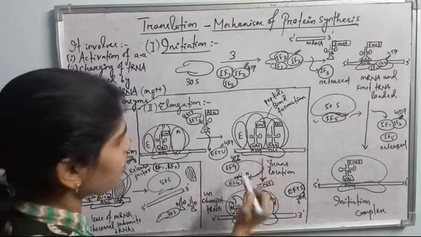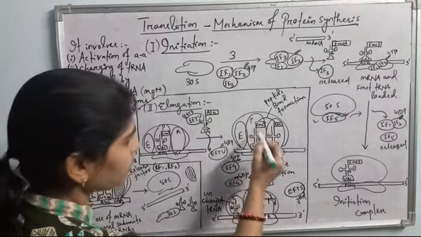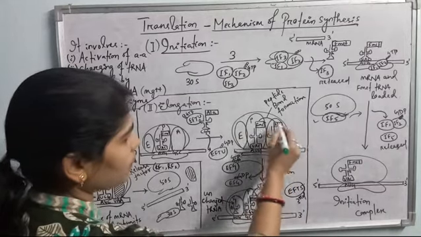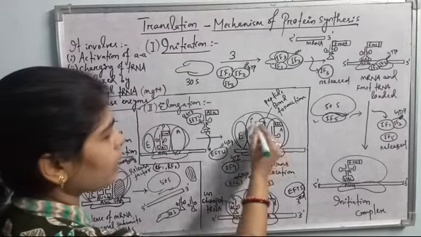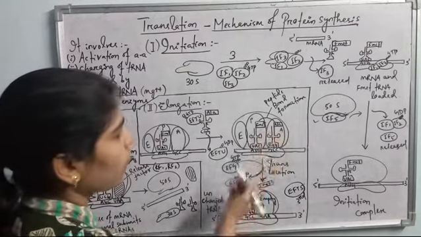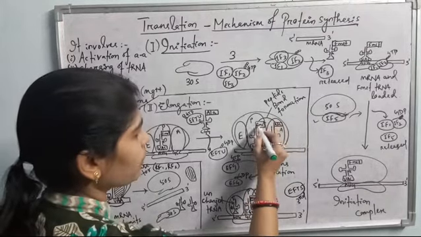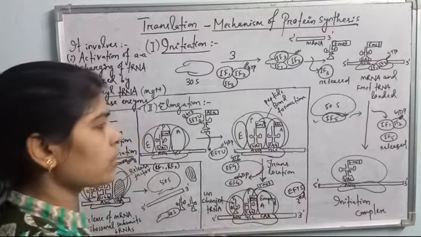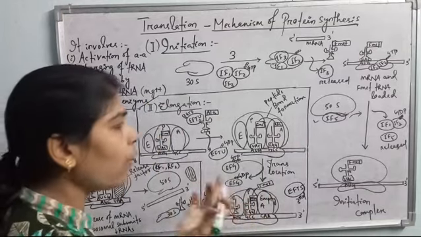In the next diagram, see here, the first formylmethionine tRNA is there in the P site, and the next site, that is the amino acid site, is loaded with the alanine tRNA. After these two tRNAs along with the amino acids are loaded, peptide bond formation occurs between these two amino acids, and this peptide bond formation is done by the larger ribosomal subunit only.